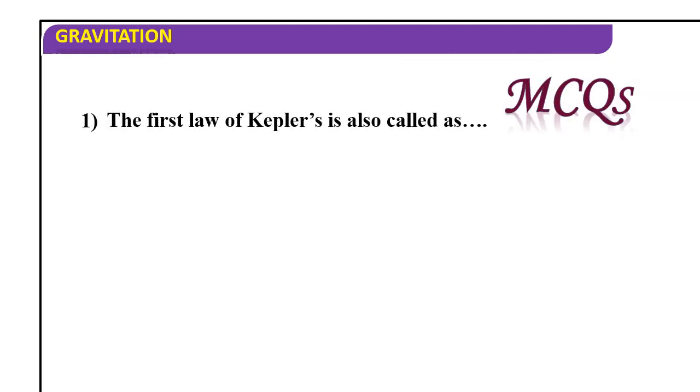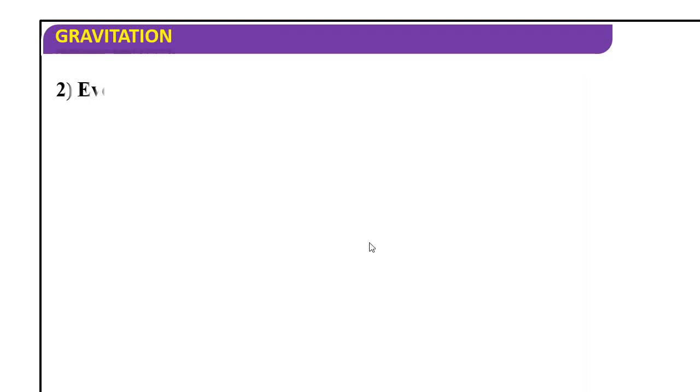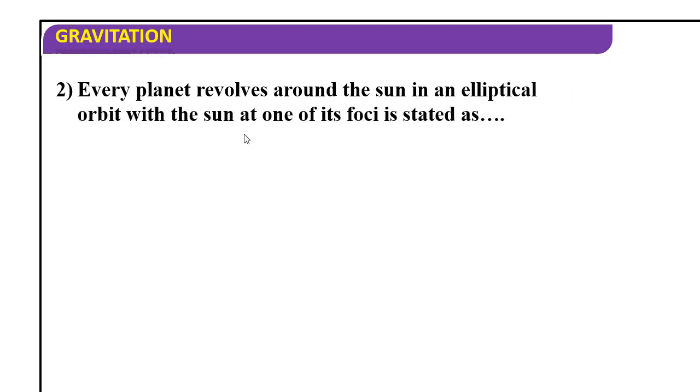The first law of Kepler is also called the law of orbits. Every planet revolves around the sun in an elliptical orbit with the sun at one of its foci is stated as Kepler's first law, the law of orbits.